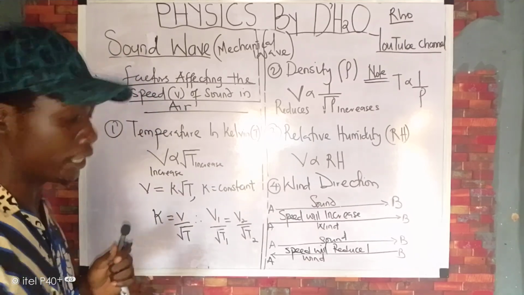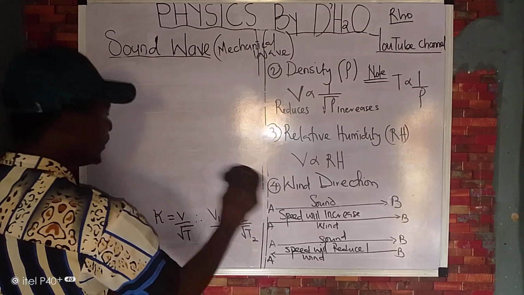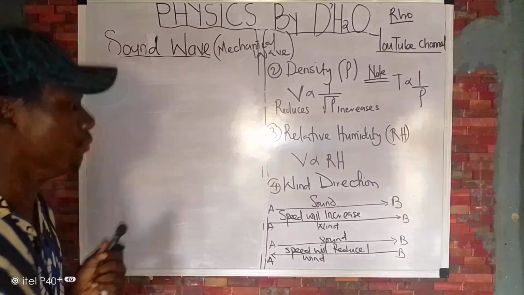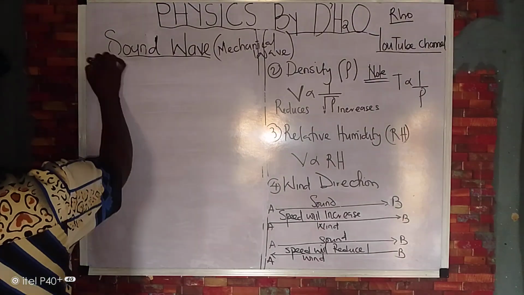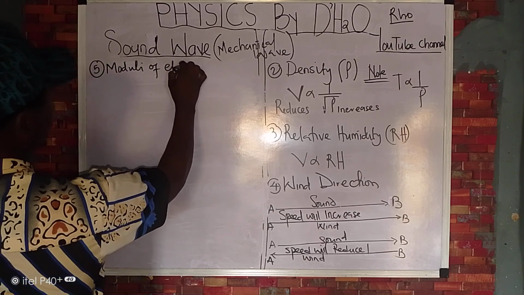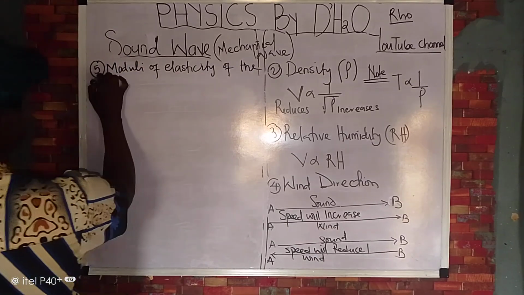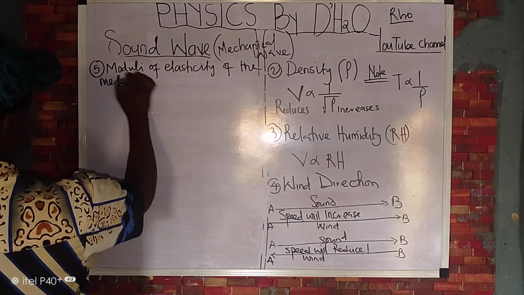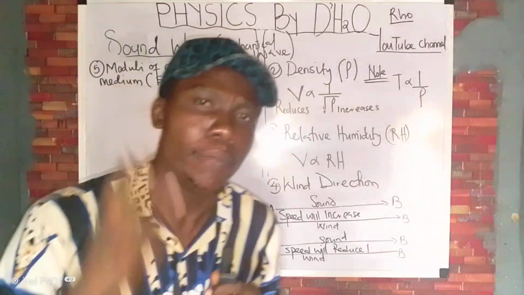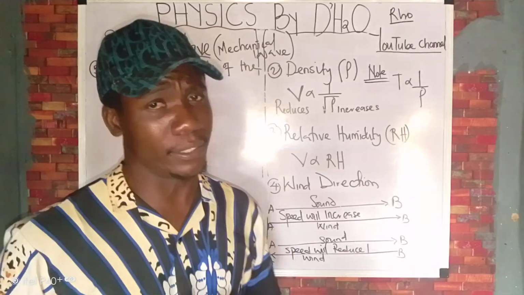It must be noted. The last factor affecting the speed of sound is the moduli of elasticity of the medium. Number 5 factor is moduli of elasticity of the medium. This must be noted. So let us use the letter E. Don't forget that we have 3 moduli of elasticity. I told you during JAM class that the moduli of elasticity are 3 numbers.